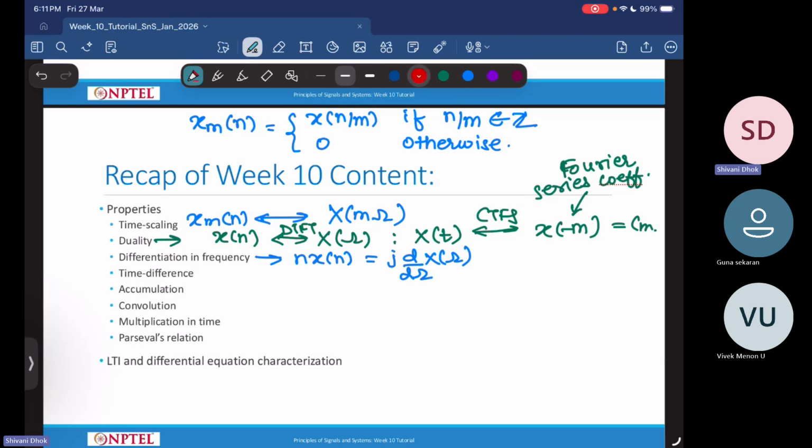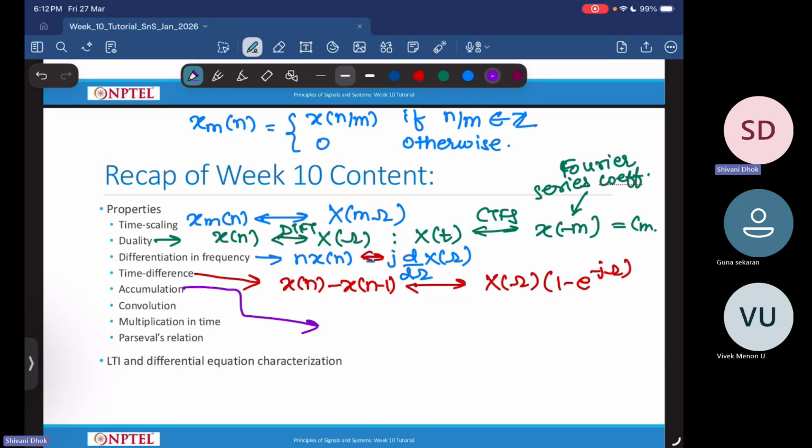Then you have the time difference property. So x of n minus x of n minus 1 has a Fourier transform of capital X of omega into 1 minus e power minus j omega. Then we looked at the accumulation property.